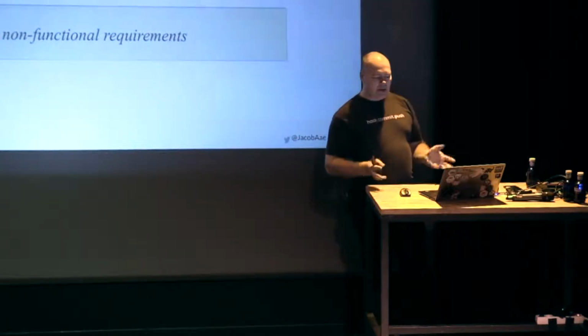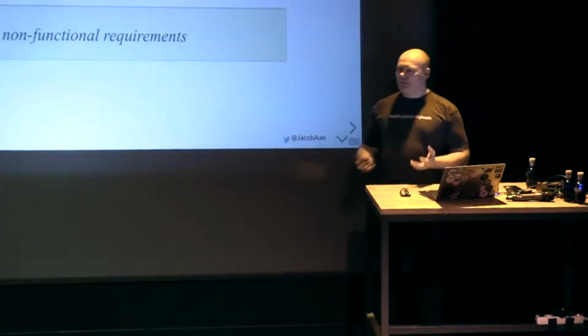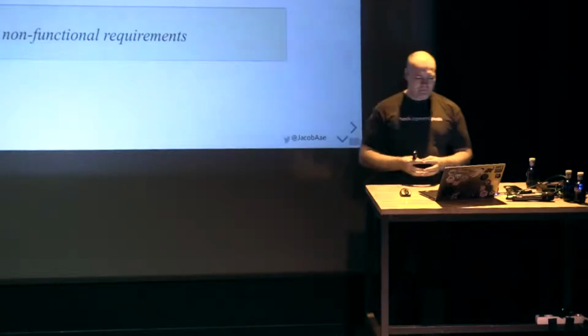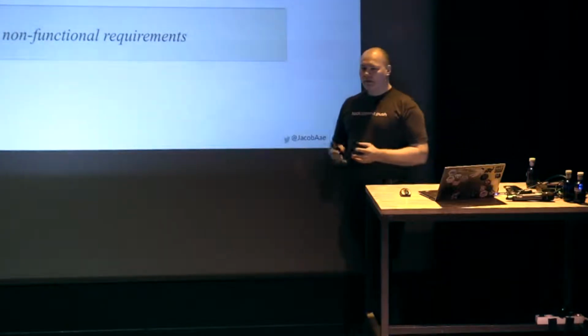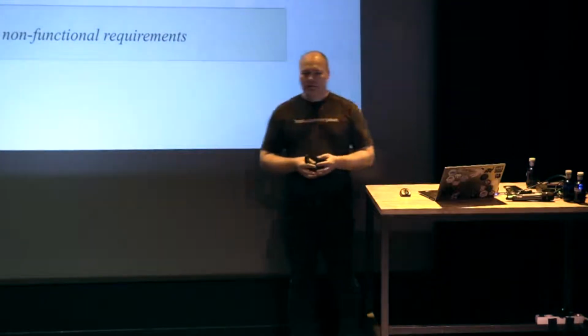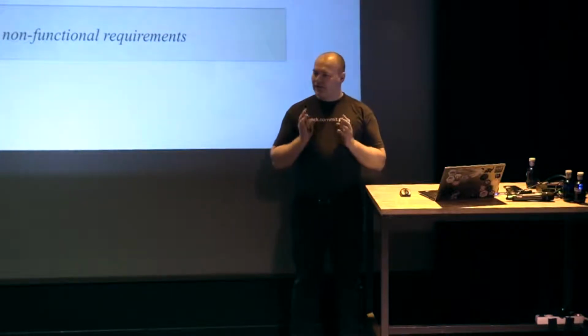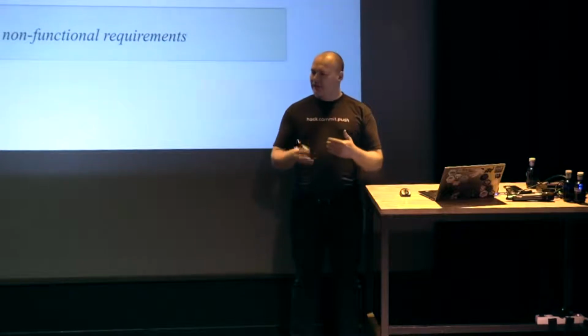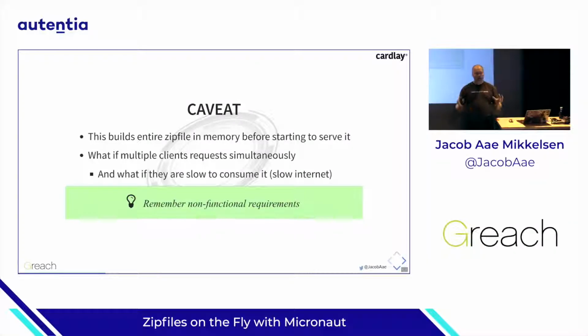But what if multiple clients request a zip file simultaneously? We would have multiple zip files built up in memory at the same time. Even worse, what if they're slow to consume it? We would have a lot of simultaneous connections waiting to stream chunks out of a zip file that we now hold in memory until they're done downloading it.